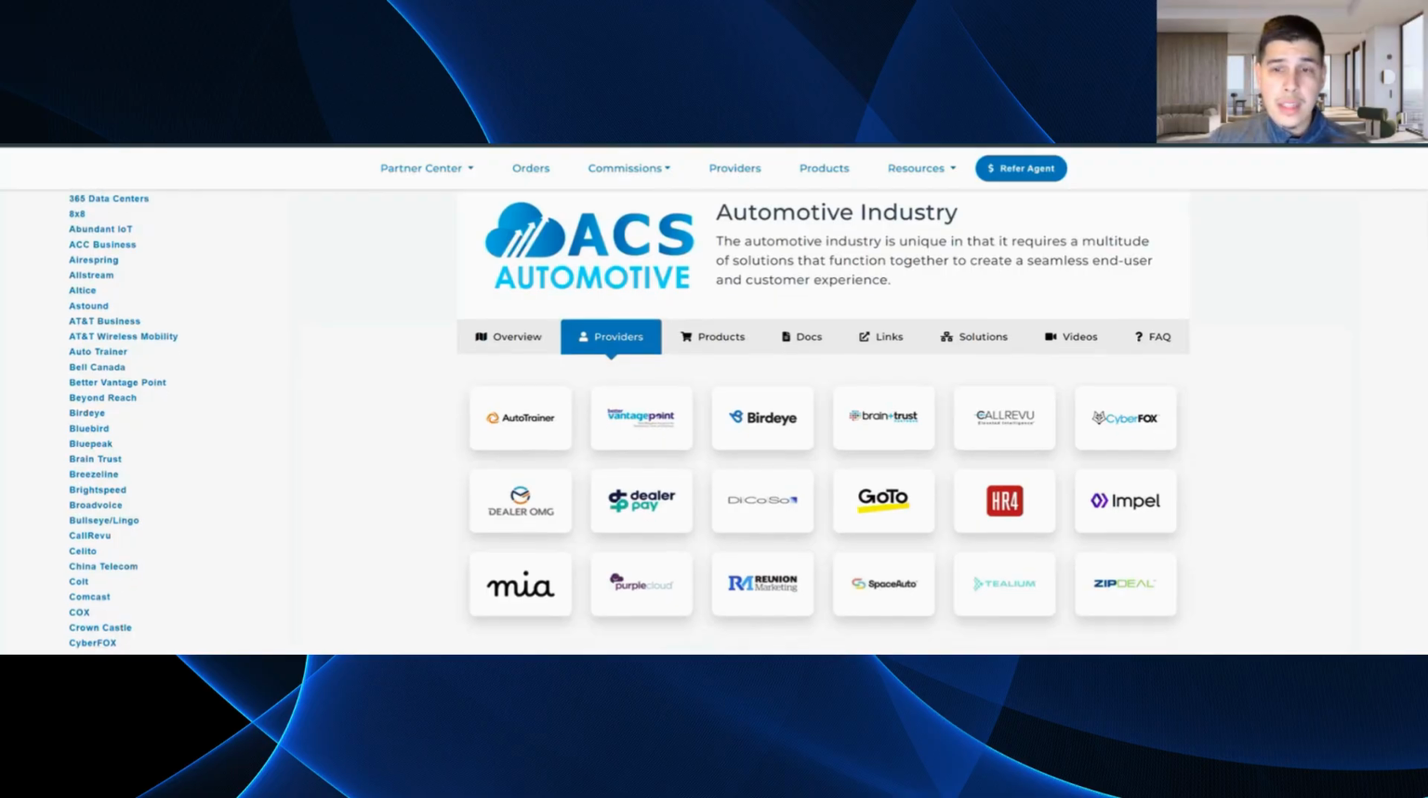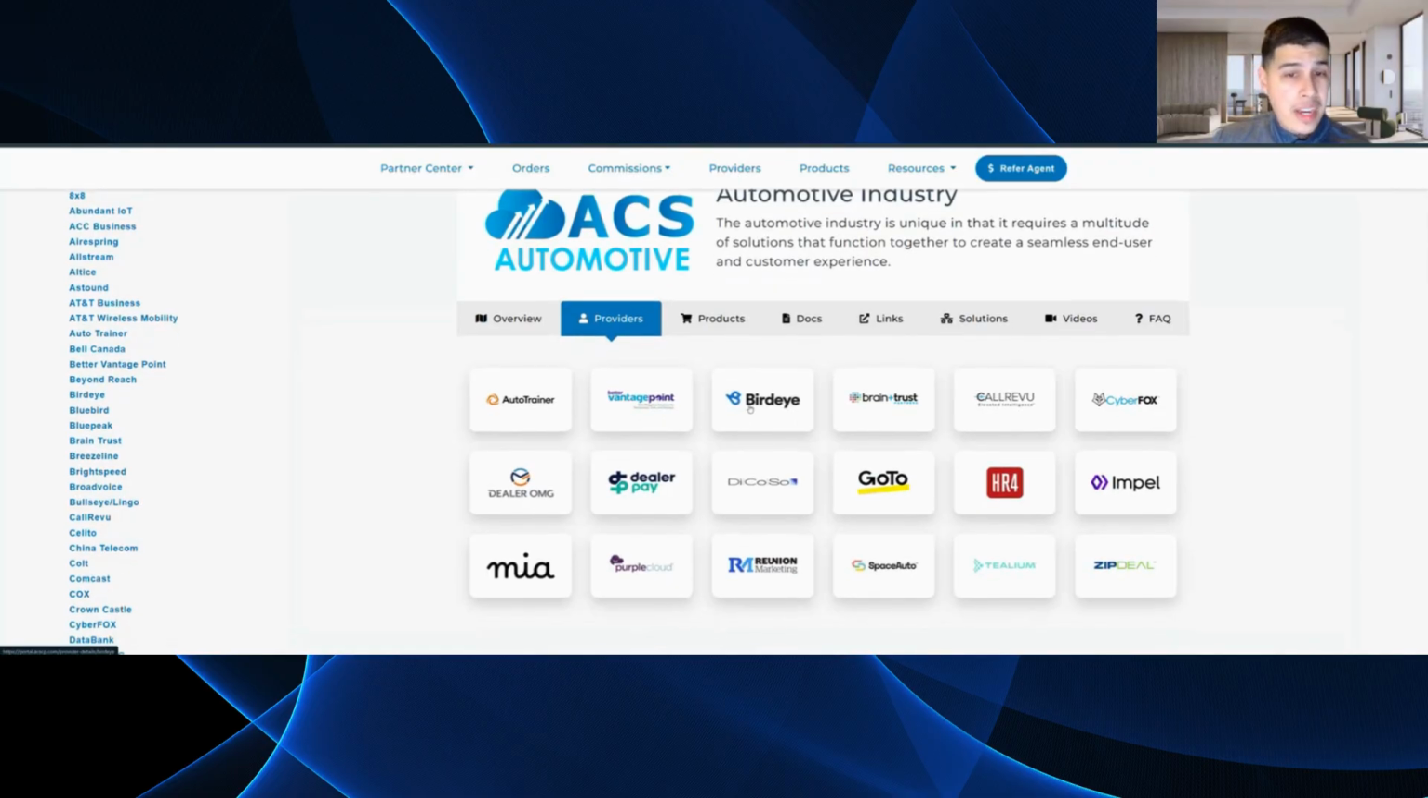But yeah, just at a glance, these are some of the providers, right? BirdEye does reputation management. Better Vantage Point is legal and risk mitigation for auto dealerships. CallReview is call tracking analytics specifically for auto dealerships that integrate to virtually every CRM, every DMS system. So these are just a few examples of these unique solution providers that thrive in this automotive space.